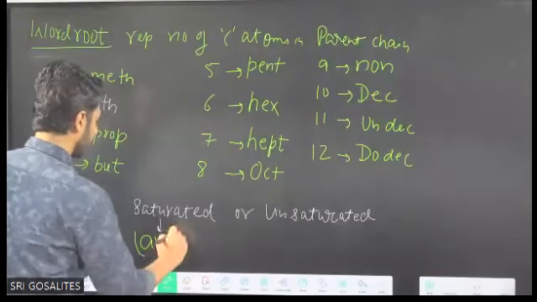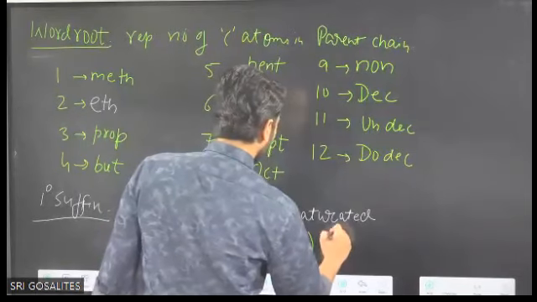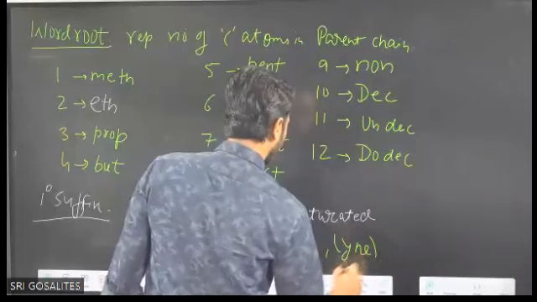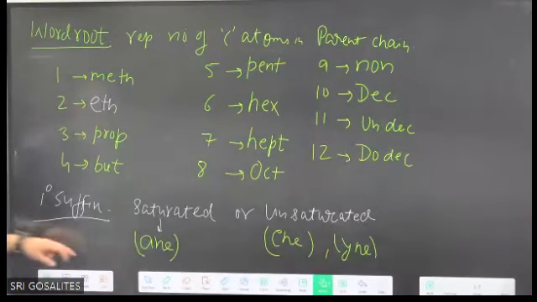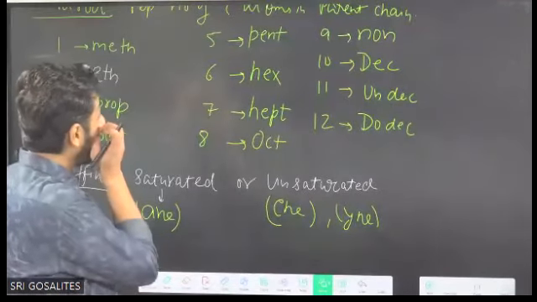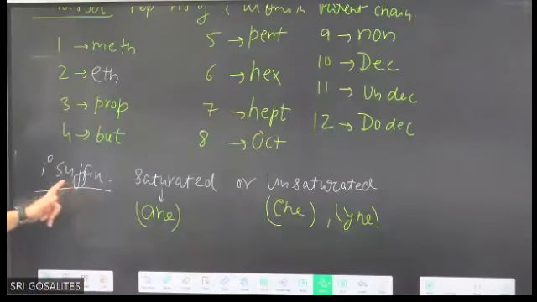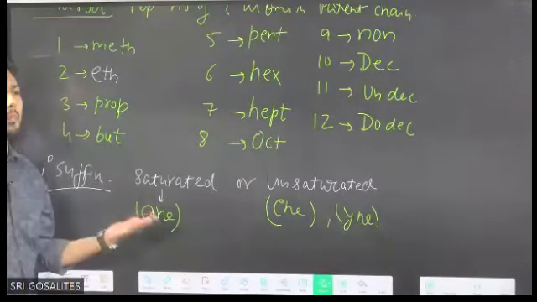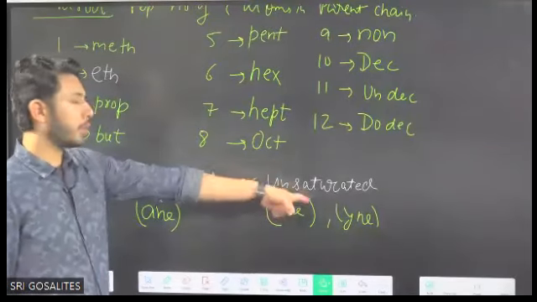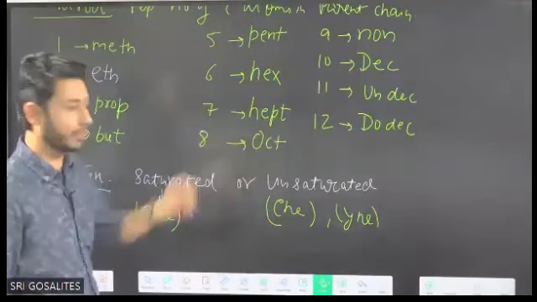In unsaturated, possibility is ene or yne, diene, diyne, depending upon whether a double bond is there or triple bond. Suffix saturated carbon chain, propane, carbon carbon single bond, ane. Propene, carbon carbon double bond, that's why ene is used. Ene is primary suffix.